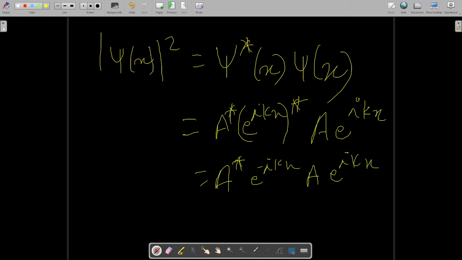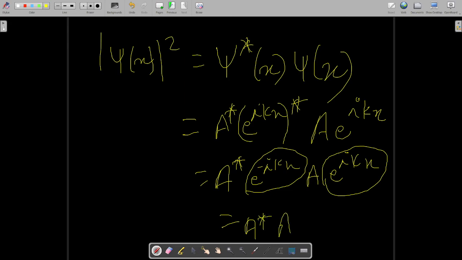After applying the laws of indices, these two terms will cancel out. Why? Because they will give you e to the power 0, and e to the power 0 is 1. So I am left with a star a. Now a star a, as it is a complex number, can be written by the definition of complex number like this.